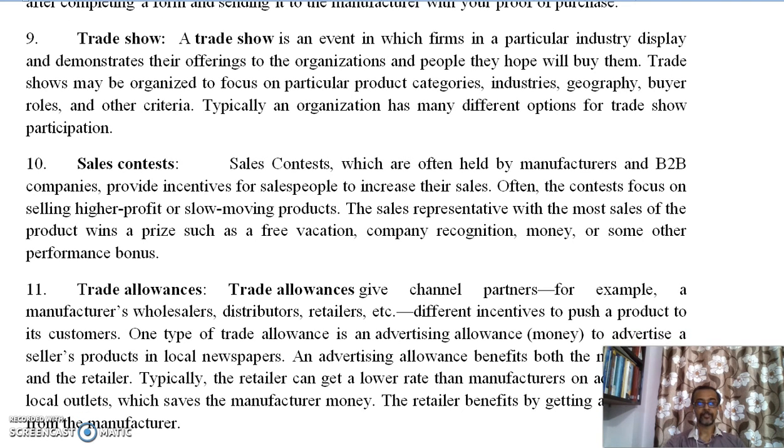Next point. Trade alliances give channel partners, for example, manufacturers, wholesalers, retailers, distributors, etc., different incentives to push a product to its customers. One type of trade alliance is an advertising allowance to advertise a seller's products in local newspapers. An advertising allowance benefits both the manufacturer and the retailer. Typically, the retailer can get a lower rate than manufacturers on advertising in local outlets, which saves the manufacturers money. The retailer benefits by getting an allowance from the manufacturer.